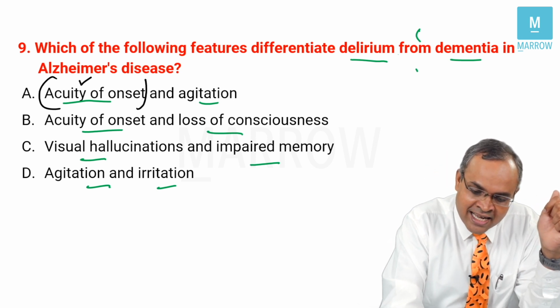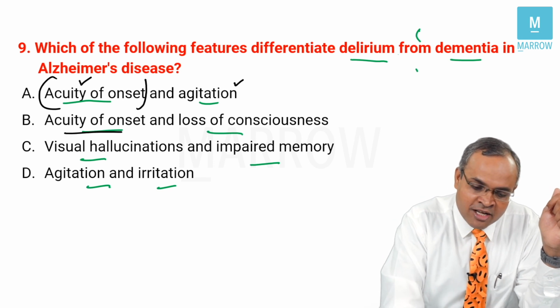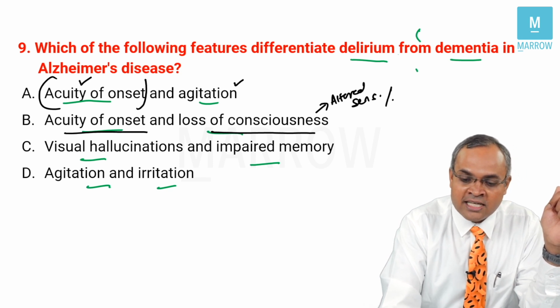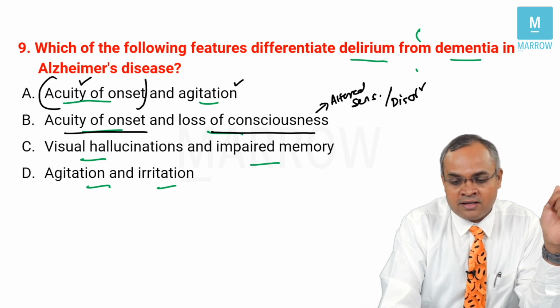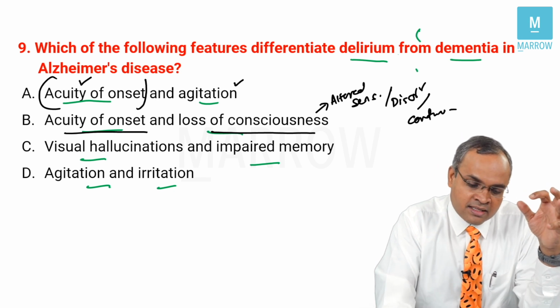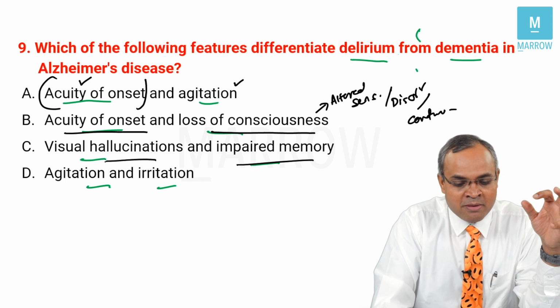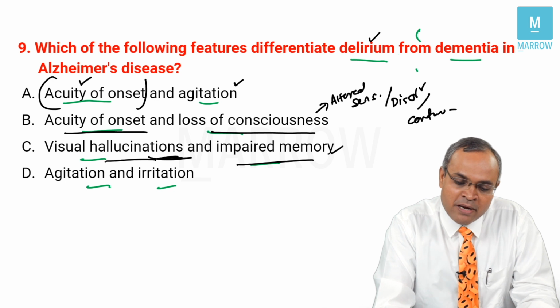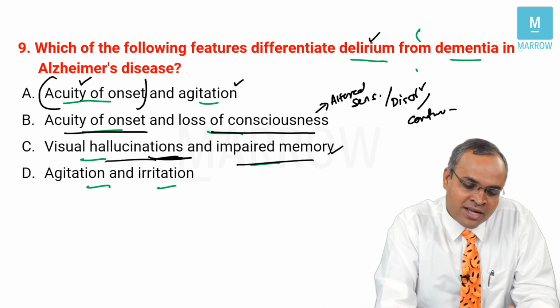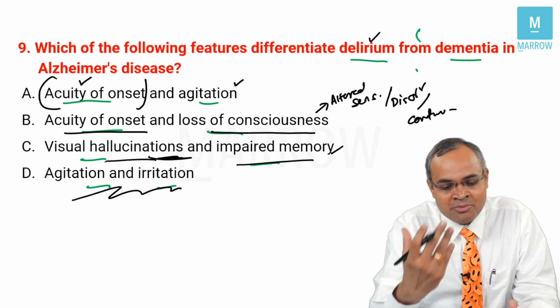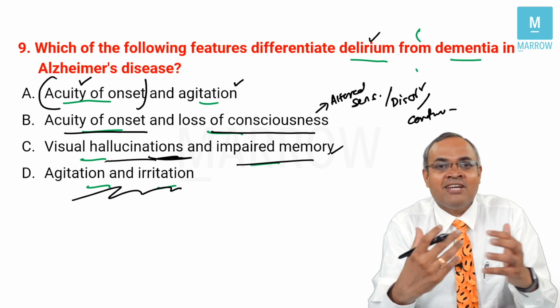Acuity of onset and agitation is what they've given. Here, acuity of onset and loss of consciousness is what is given, which is nothing but altered sensorium, right? Or disorientation or confusion in simple terms. Now, choice C is visual hallucinations and impaired memory. Visual hallucinations can be seen in dementia patients as well as in delirium patients. Impaired memory can happen in both, as I already told you. Agitation and irritation can happen to all, including people who are watching this video. If it's getting prolonged, you might get agitated and irritated. So that's a very non-specific symptom.